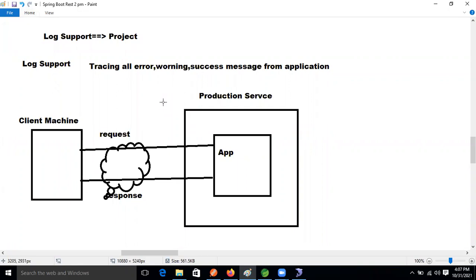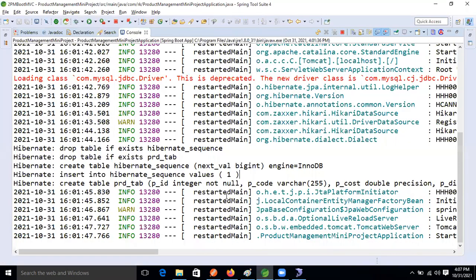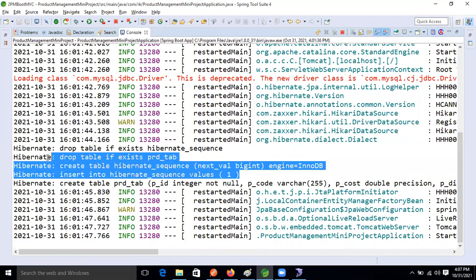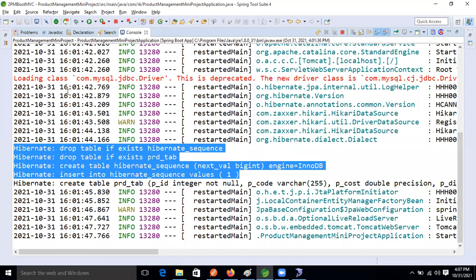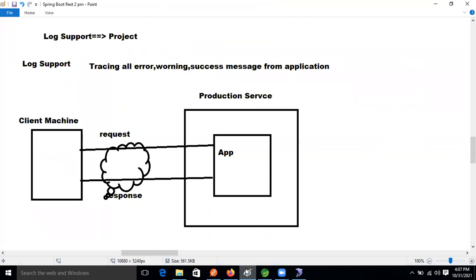So if any error and all those things are there, how can we trace it? Because our application is running in the production server. There is no console there, guys. It's too horrible or critical a task to observe all those things in the production server, right? So for that, what are we implementing now? We are implementing logging activity, guys.